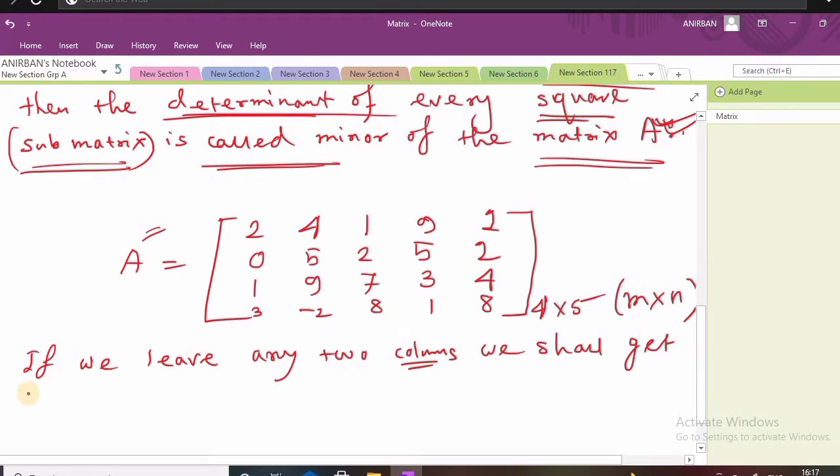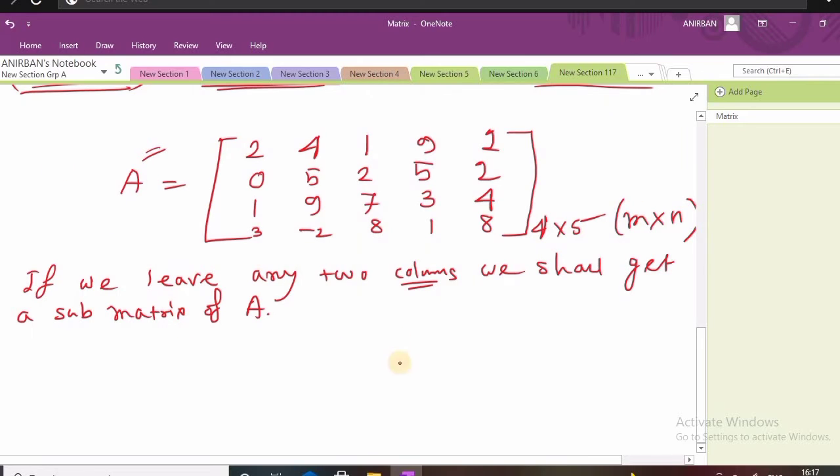Then the submatrix will be like this: 2 4 1 9.